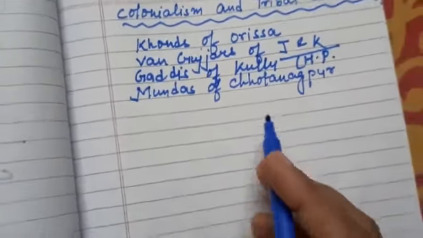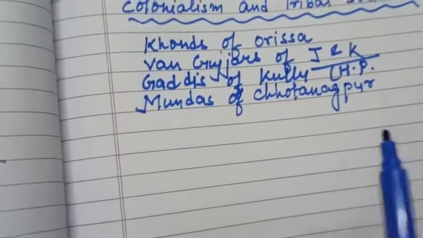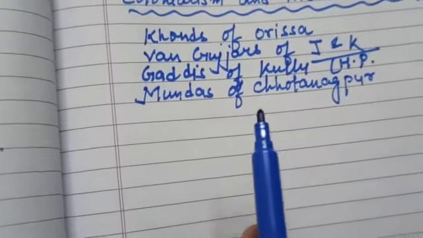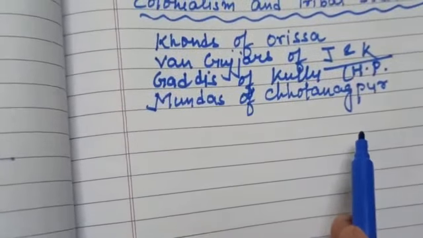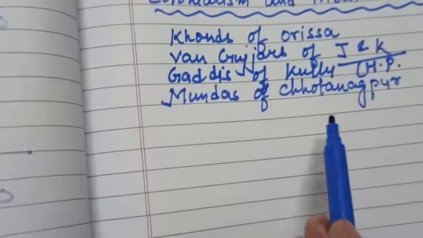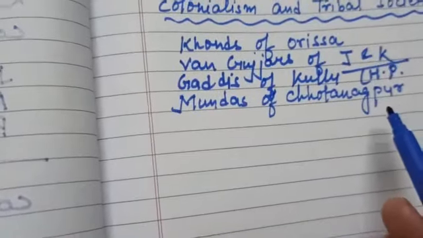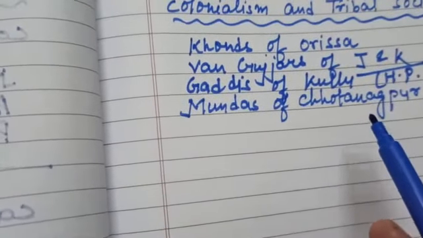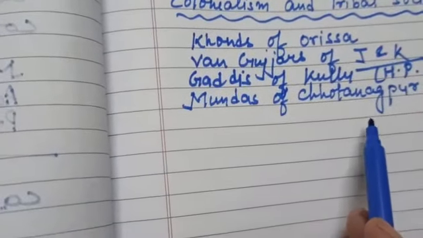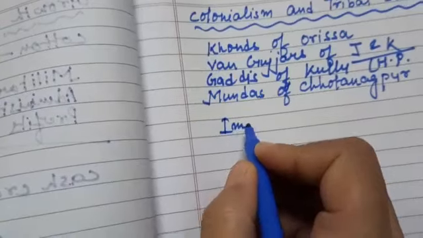But when the Britishers started entering into the forest, why did they enter? For timber. Timber was the best quality of wood, and at that time railways were started and railway tracks were made from timber wood. Water transport was also very developed then, and for making ships, timber wood was needed.